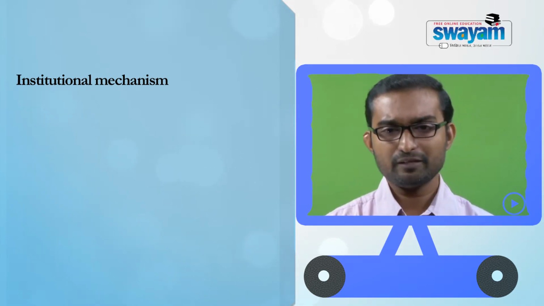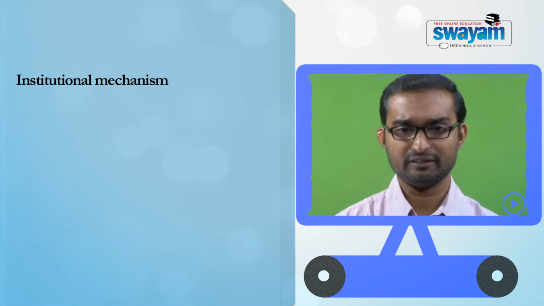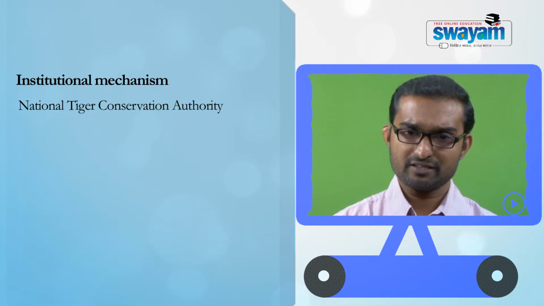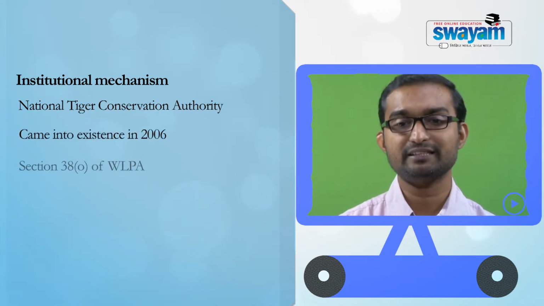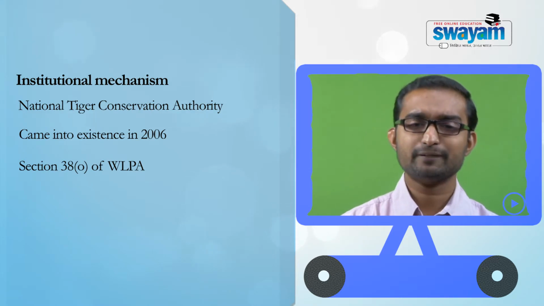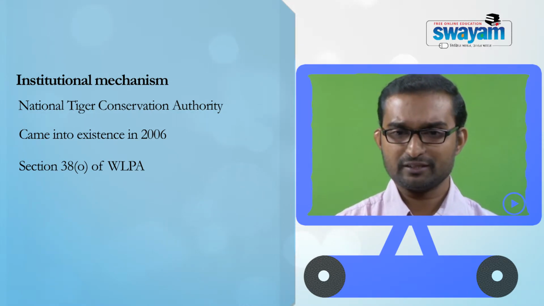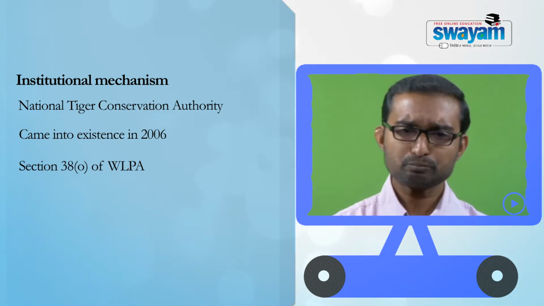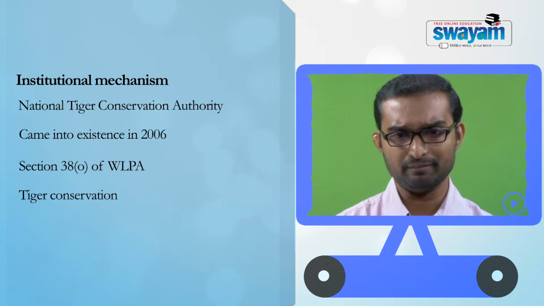Another major institution is the National Tiger Conservation Authority. This was established in 2006 under Section 38(O) of the Wildlife Protection Act. As you can see, this is a species-specific authority, meant for the conservation of tigers in India.